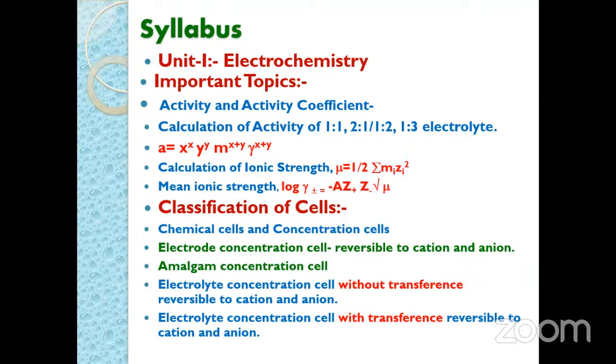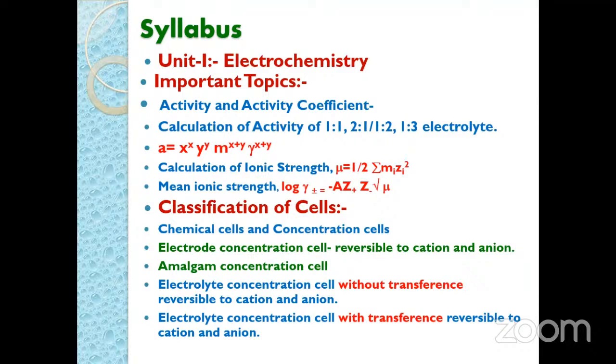And regarding the calculation of activity, we have to consider the number of cations and anions. But in case of ionic strength, we have to consider the charge carried by the ion. Then we can calculate the ionic strength for the given electrolyte.